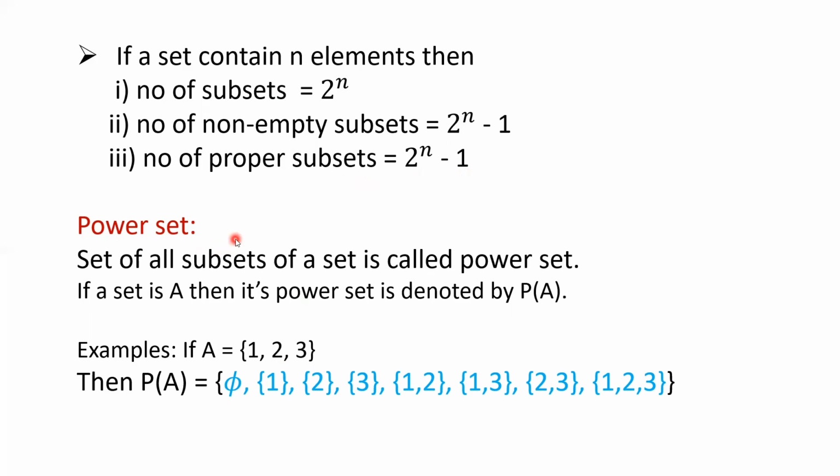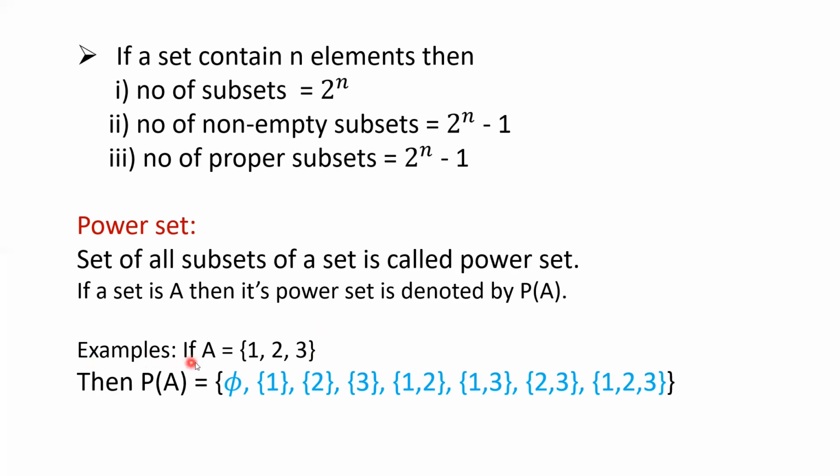Next definition, that is the power set. What is the power set? A set of all subsets of a set is called the power set. If a set is A, then its power set is denoted by P(A). P(A) is the power set of A. That means this is a set which contains all the subsets of A.